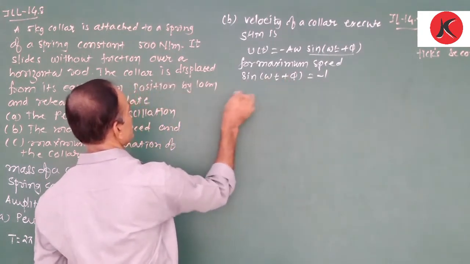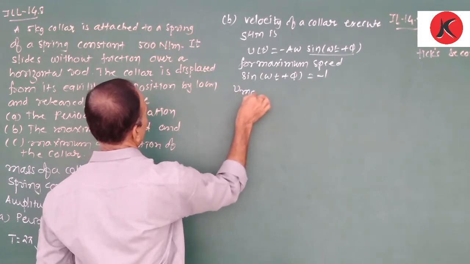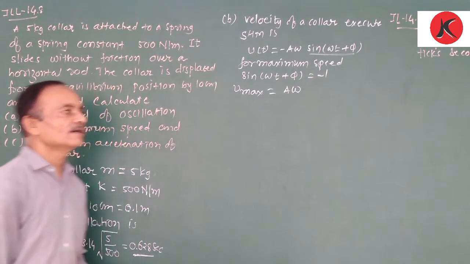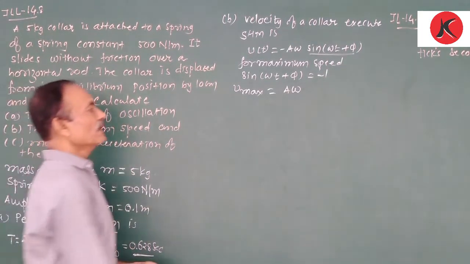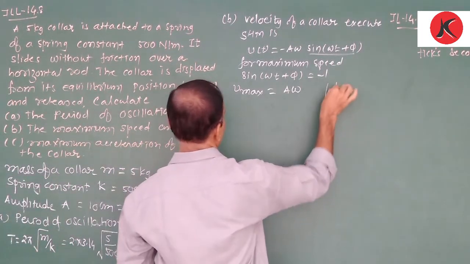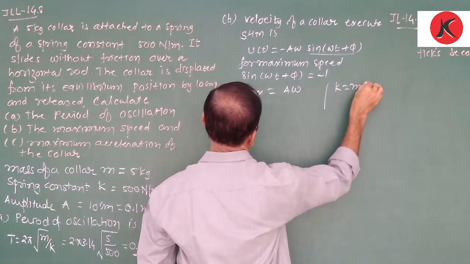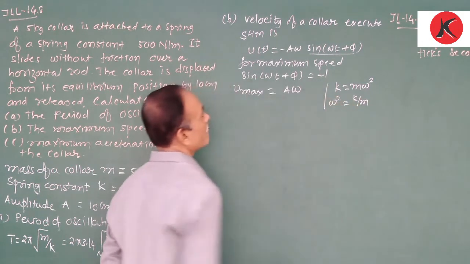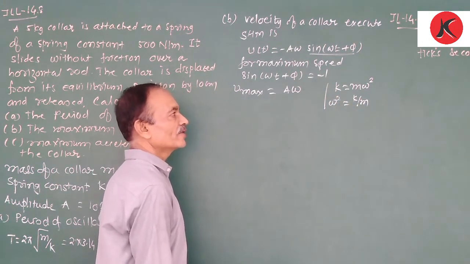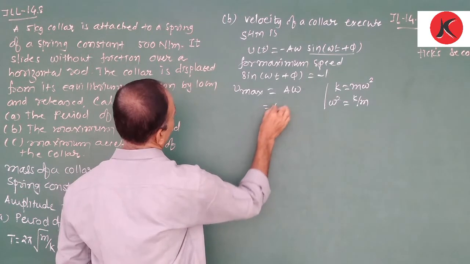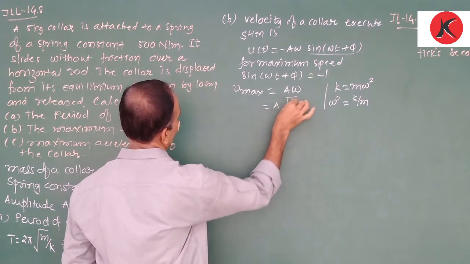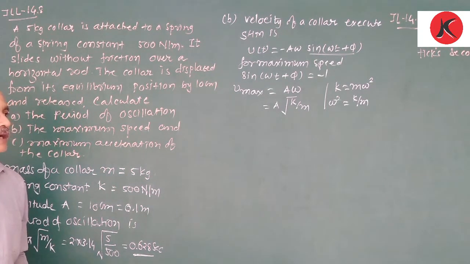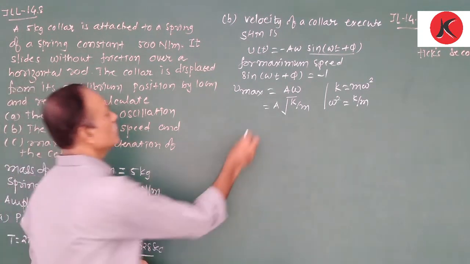Here we consider the minus 1, therefore V maximum is equal to A into omega. But we know that K is equal to M omega square. Therefore, omega square is equal to K upon M, so omega is equal to under root of K upon M. Therefore, V max is A into under root of K upon M. Now substitute the values.